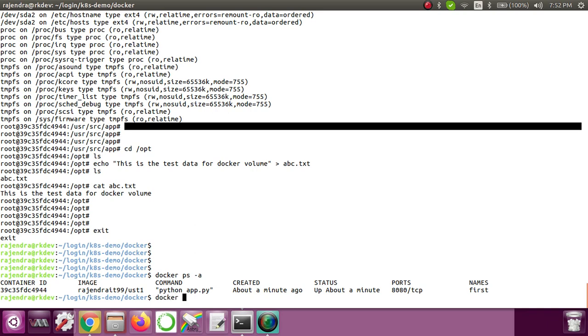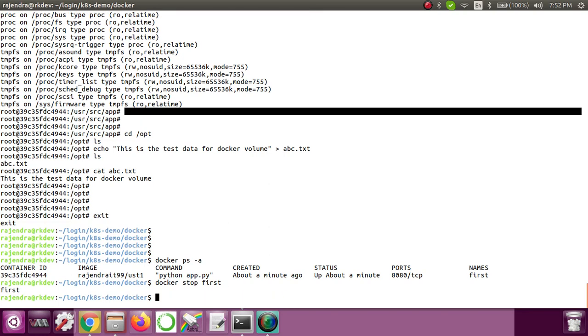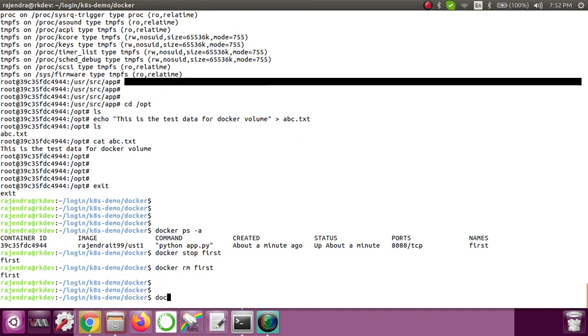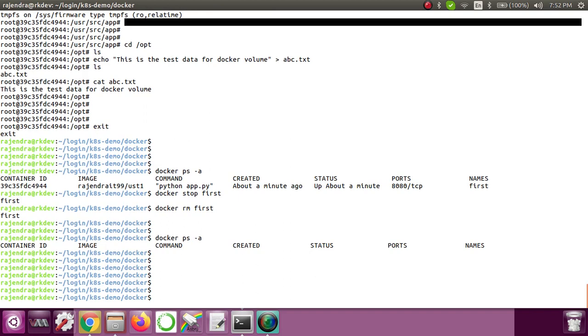Let me do this. Docker remove first. Okay, sorry, not remove first. I need to stop this. Stop first. So I just stop the container. I'll remove this now. Docker rm first. It got removed. Now if you do docker ps -a, okay, so now everything is fine. Now let's create a fresh container.